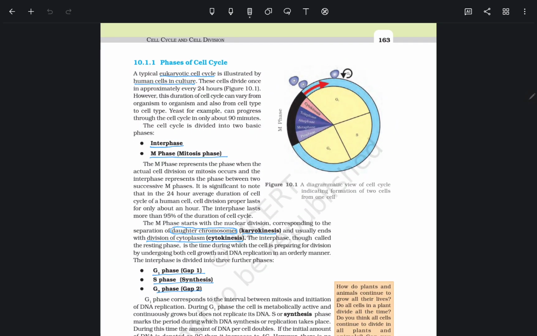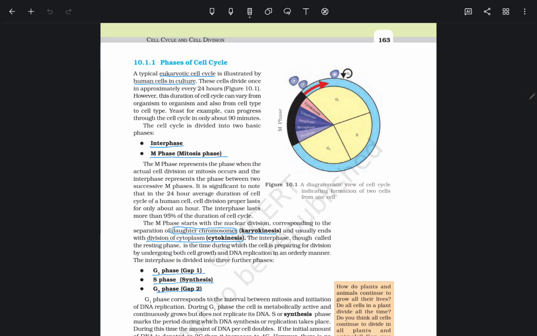Phases of the cell cycle. The typical eukaryotic cell cycle is illustrated by human cells in culture. This diagram shows the cell cycle. The cell cycle has four phases: first is M phase, then G1, S, G2. The cell cycle is divided into two basic phases, interphase and M phase. Interphase is further divided into G1, S, and G2.